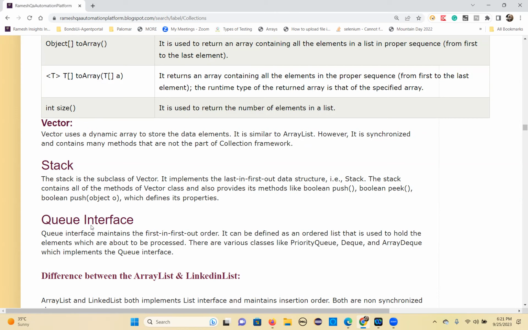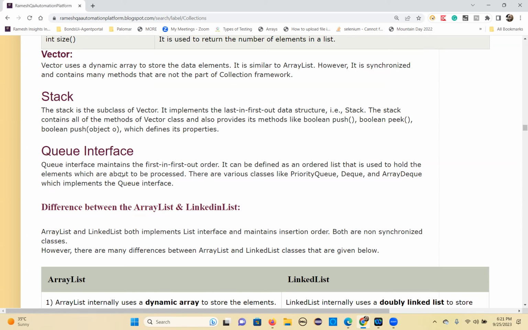Queue interface. Queue is basically quite opposite to stack. This is first in first out order. Like you stand in a queue, if you are first, you'll come out first. That's the queue. It's an ordered list that is used to hold the elements which are about to be processed. That's what queue means. These are implemented in PriorityQueue, and Deque is implemented in the ArrayDeque classes. So these are the stack and queue.